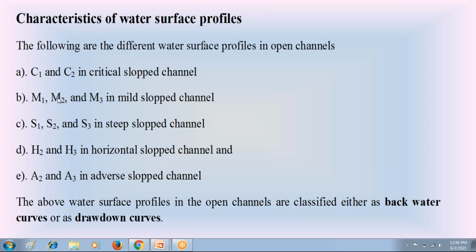So these water surface profiles in the open channels are classified as backwater curves and drawdown curves. Now, when do we call these water surface profiles backwater curves, and when do we call them drawdown curves? Check that classification carefully.